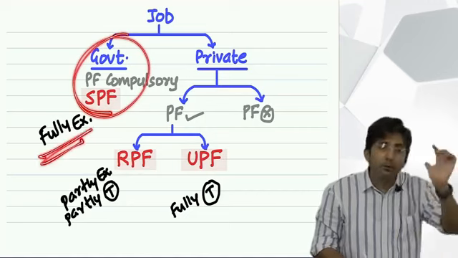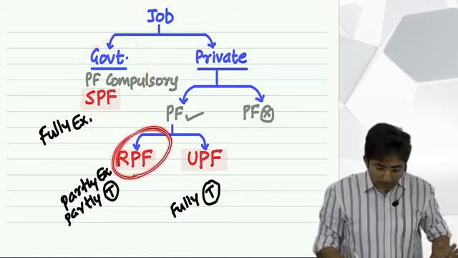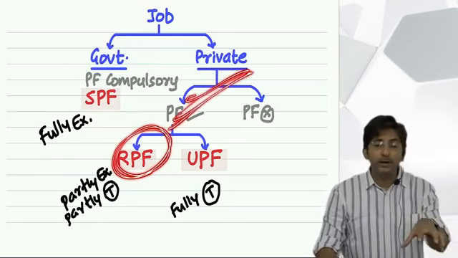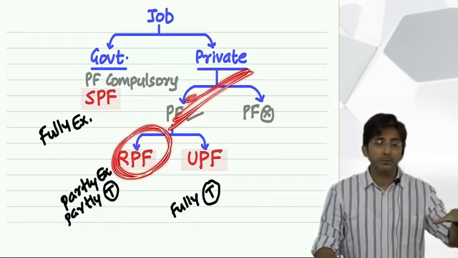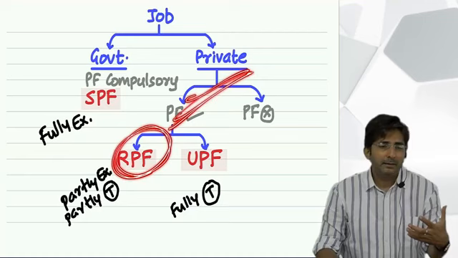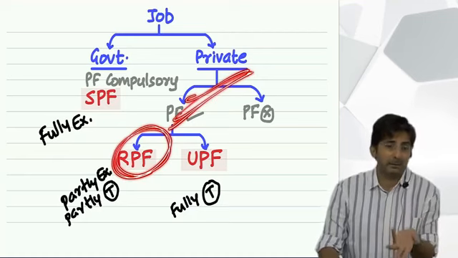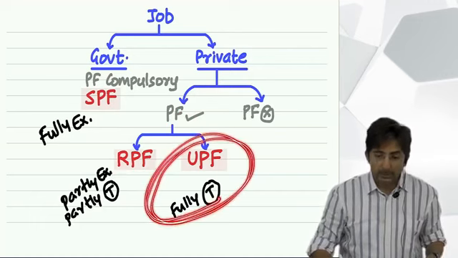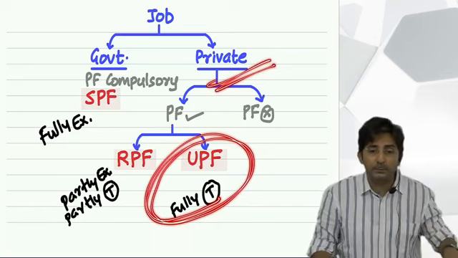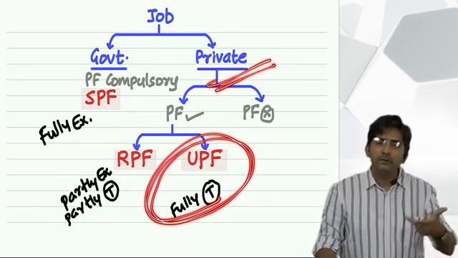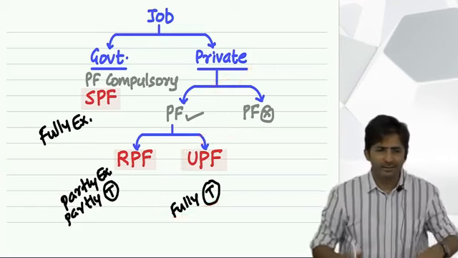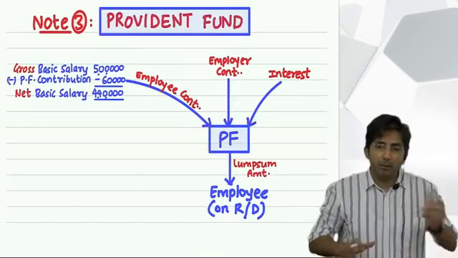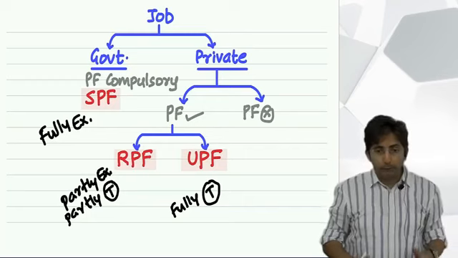Means for them it will become fully exempt. But these people are also getting priority, although they are private sector people, because they are investing fund money as per government directions. So the government is partly happy with them and partly not so happy because after all they are private sector people. But these people, the government hates them because they are firstly private people and they are not even using the fund as per government directions. So they will suffer. In fact, the boss will not suffer. See, fund investment is planned by the boss. But ultimately, who will suffer? The employee. The employee will say, what is my fault?